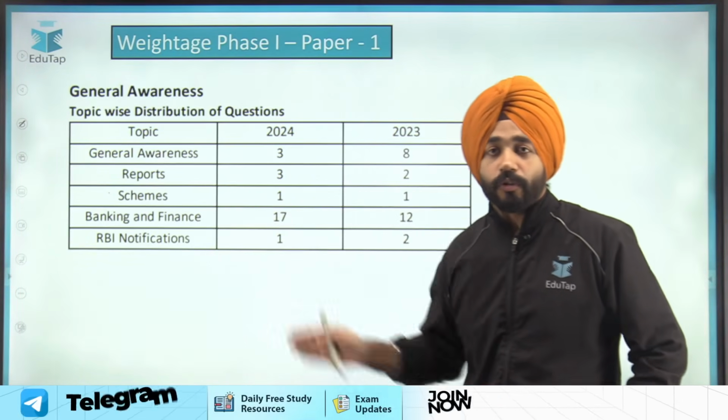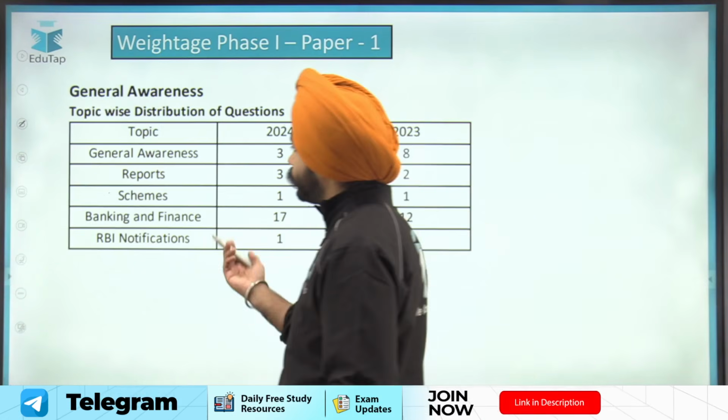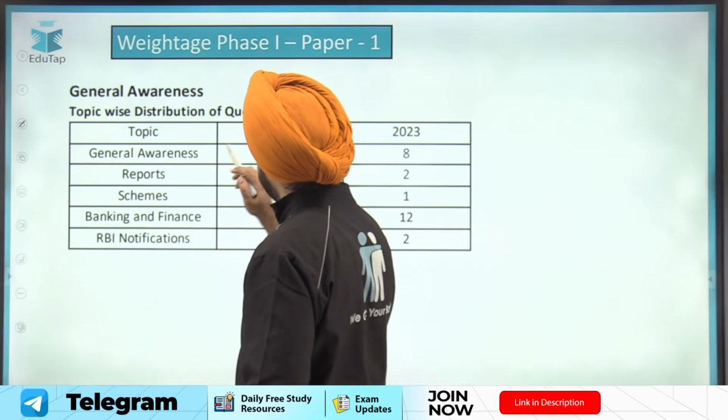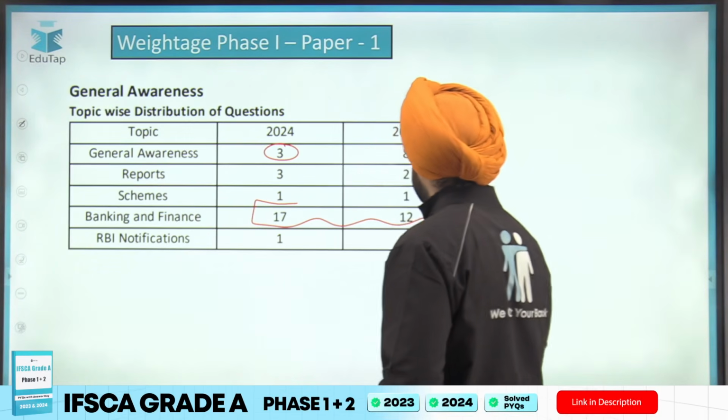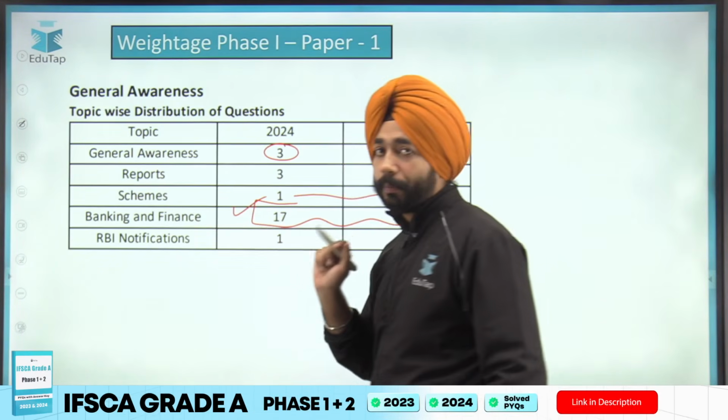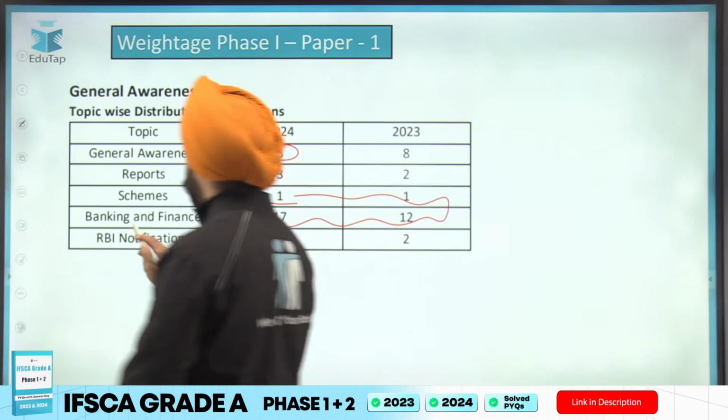If you look at the number of questions that have been asked, 25 questions were asked. If you see here, the general affairs part, there were 3 to 4 questions. The prominent pillar here is your banking and finance section. And when I talk about banking and finance section, here I talk about